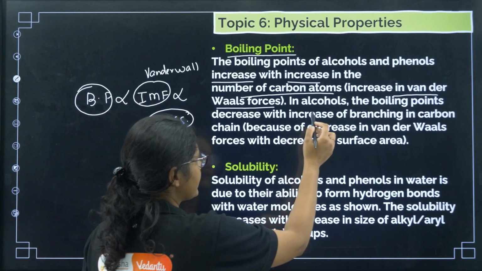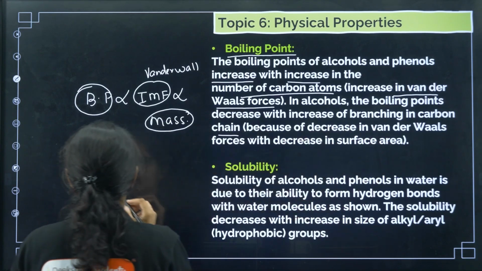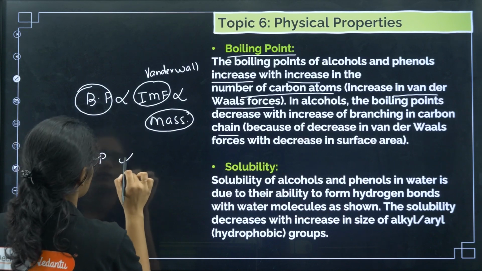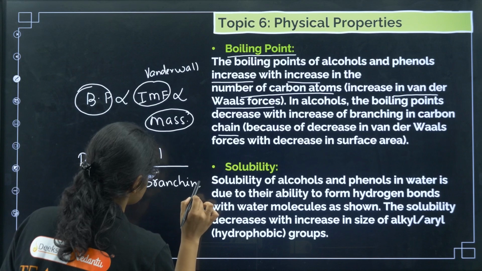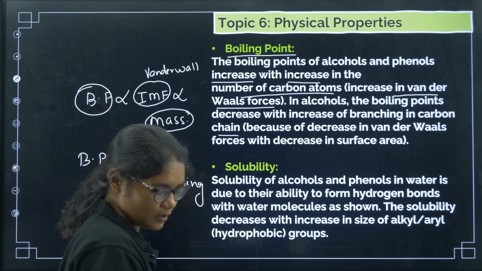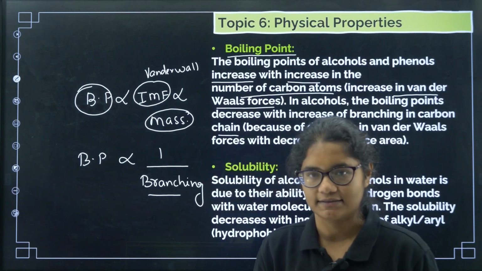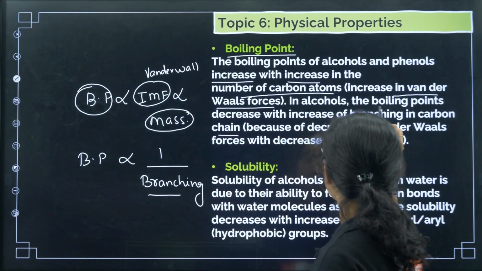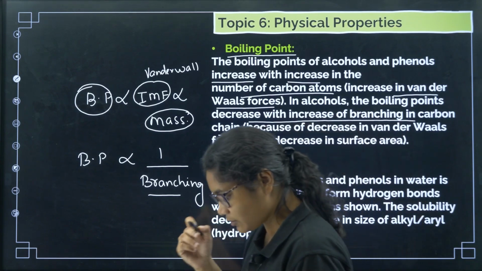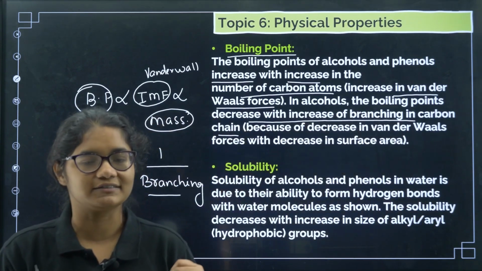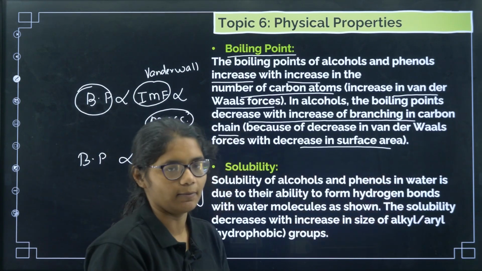In alcohols, the boiling points decrease with the increase of branching in the carbon chain. Again, what is the reason? If branching is there, then van der Waals forces will decrease, then boiling point will again decrease, okay. Very simple here. Because of this branching the van der Waals forces decrease, because of the decrease in surface area, okay.